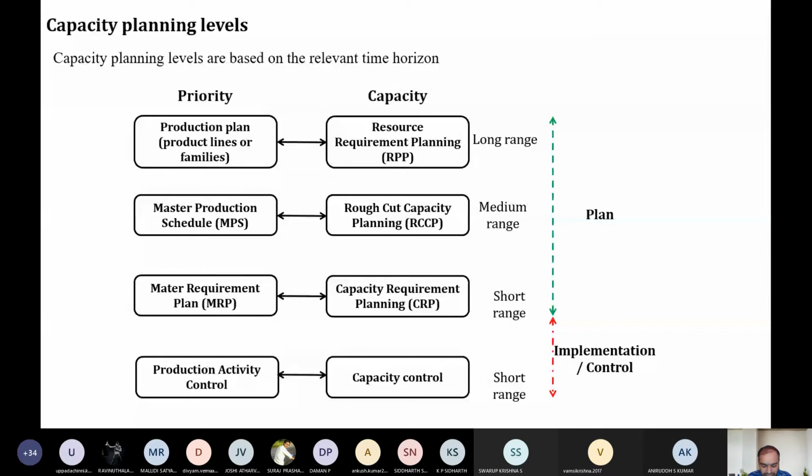Okay, let's put it again in words which you can understand. Capacity requirement planning is like how classes are handled. We had a timetable, the master production schedule, what class has to be taught and when. The resource requirement planning was the academic schedule prepared by the academic dean for the three month semester, and he also released the timetable for each and every individual class. That is just rough cut capacity planning.